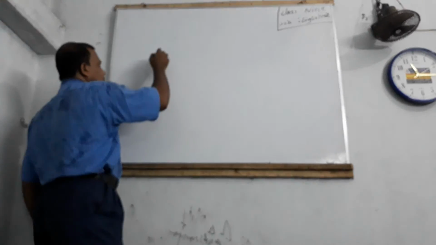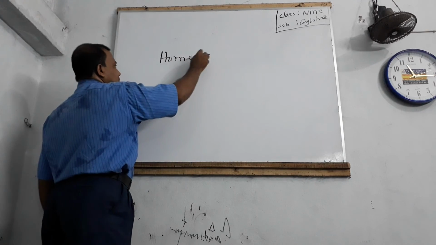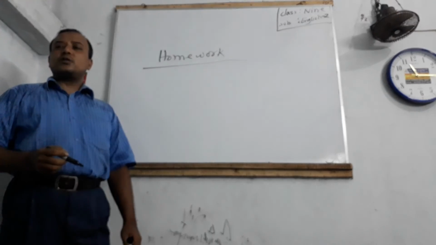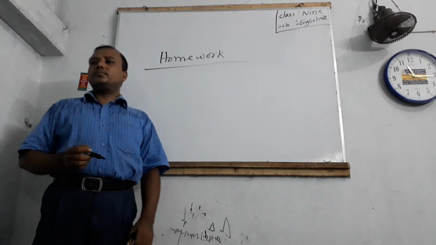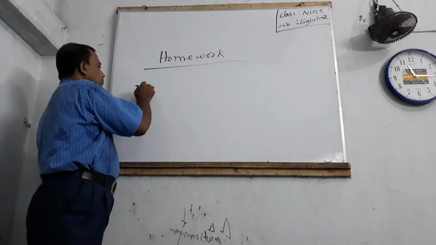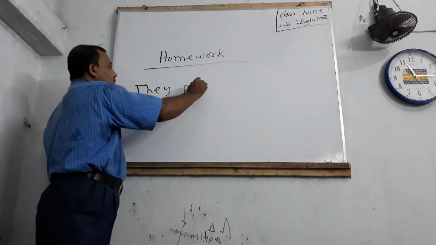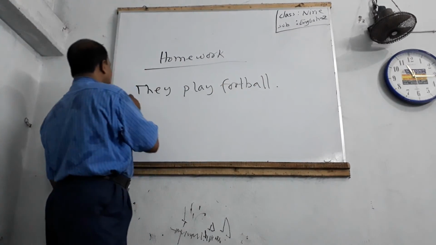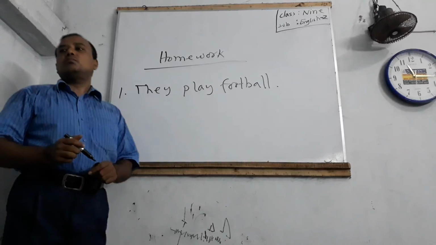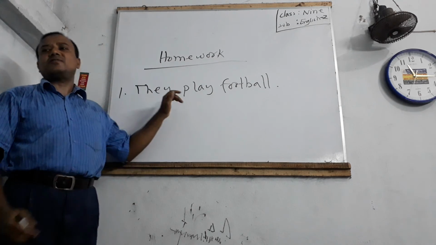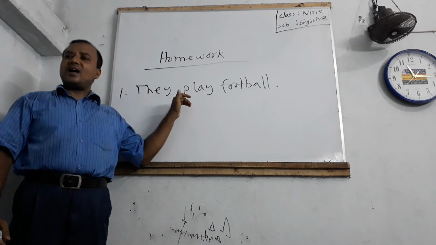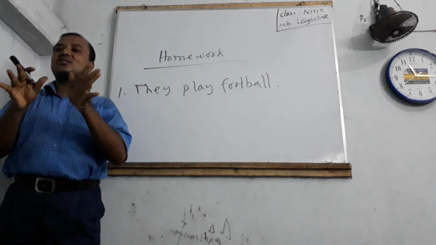Homework. Dear students, they play football. It is an assertive sentence. At first, this sentence will be changed into 12 tenses.